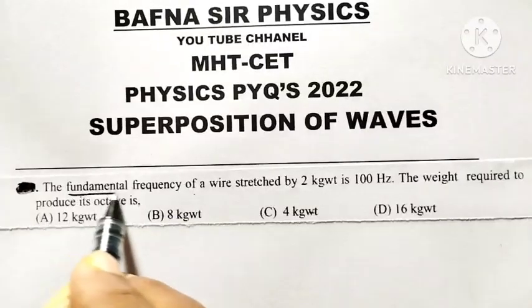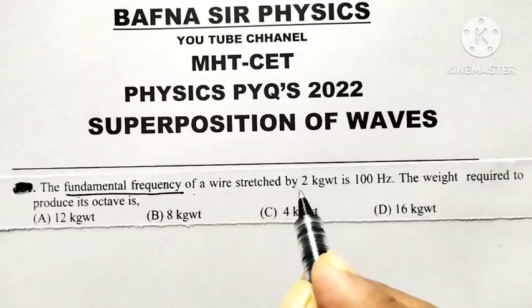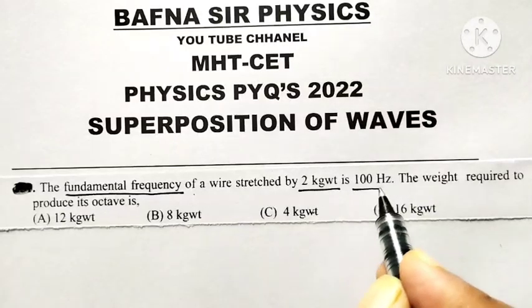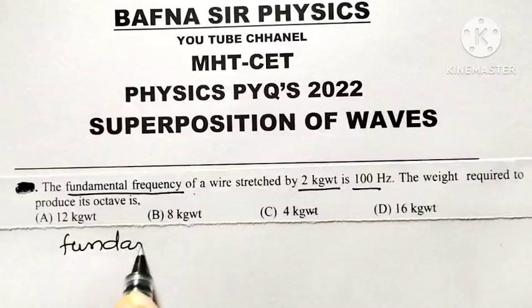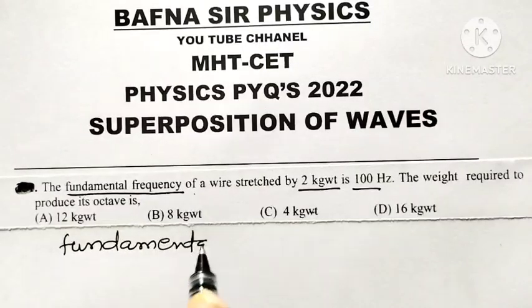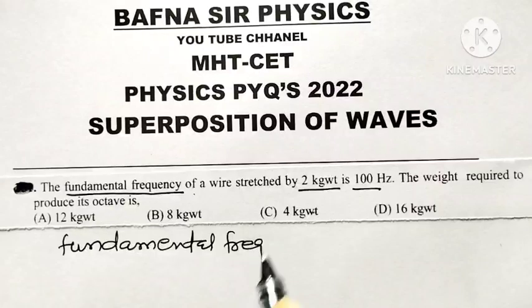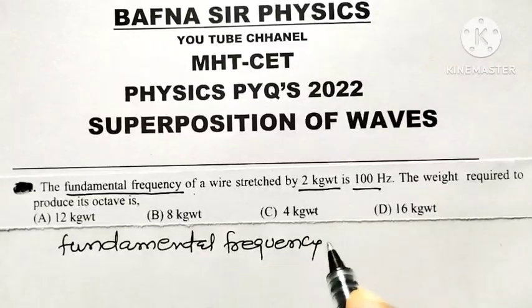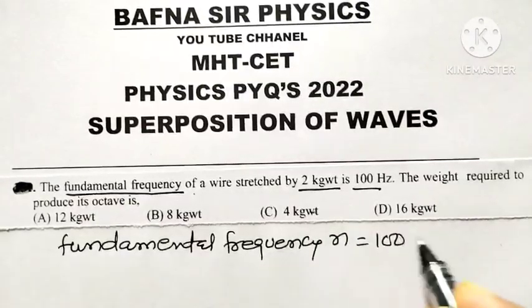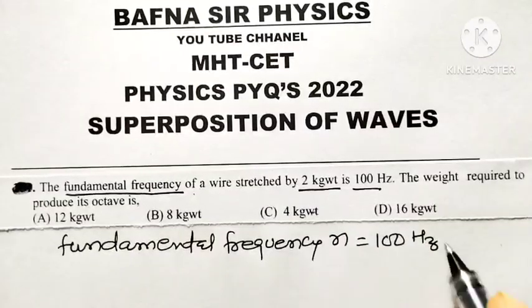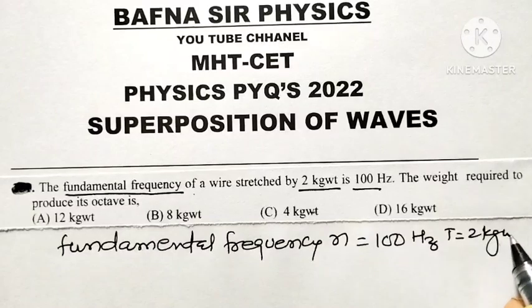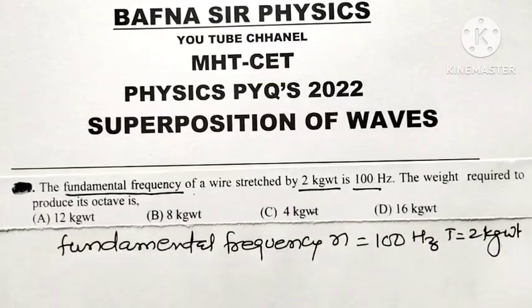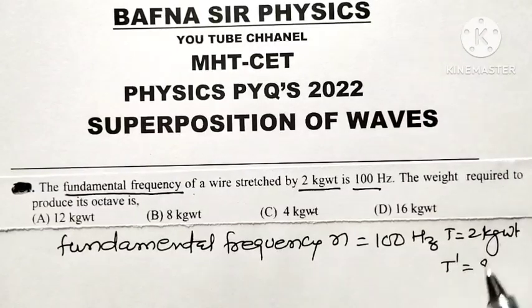The fundamental frequency of a wire stretched by a 2 kg weight is 100 Hertz. We denote the fundamental frequency of the wire by N, so N is equal to 100 Hertz. And what is the tension in the wire? Tension in the wire, T, is equal to 2 kg weight. Now, the weight required means T dash is equal to question mark.